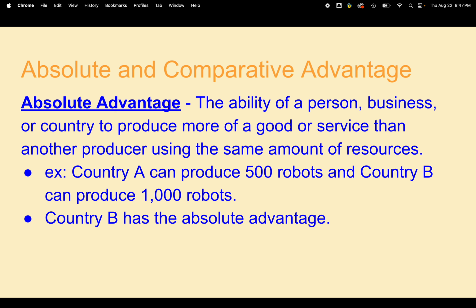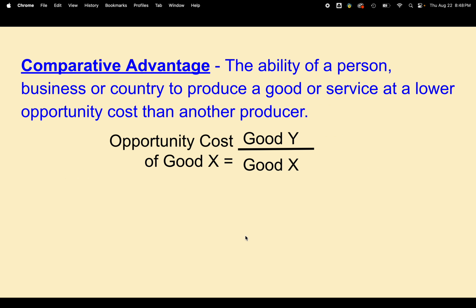One way to remember that is absolute means like total or complete. Well, they have total control of production compared to here because they can produce more. Comparative advantage, though, that is when a person, business, or country can produce a good or service at a lower opportunity cost than another producer. And remember, opportunity cost is what you give up when you make a good or service. So, what you give up of the other product when you make the product that you're going to make.